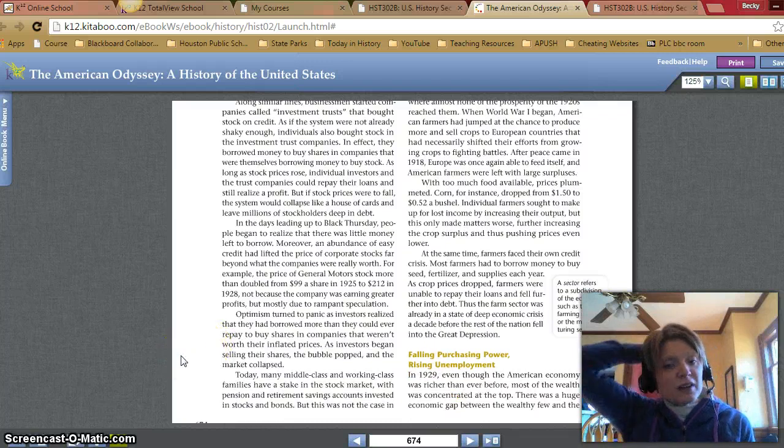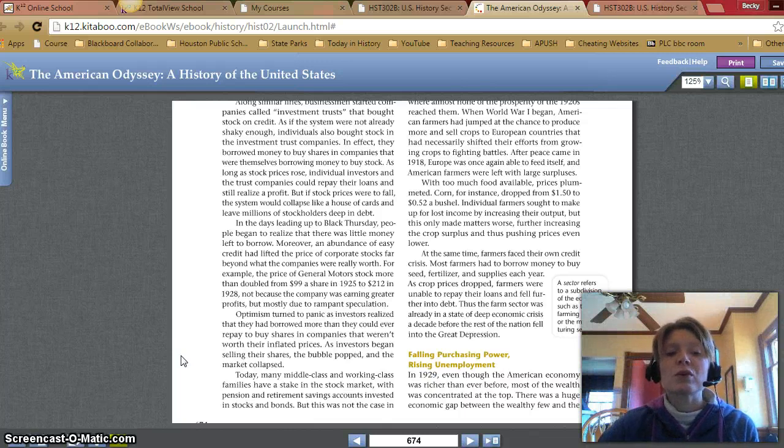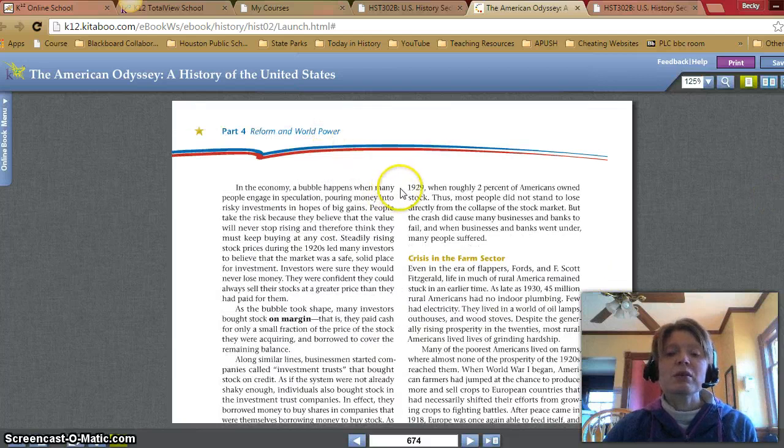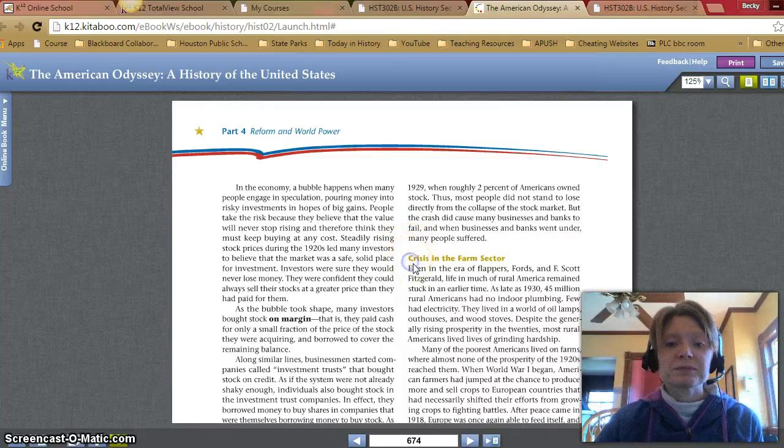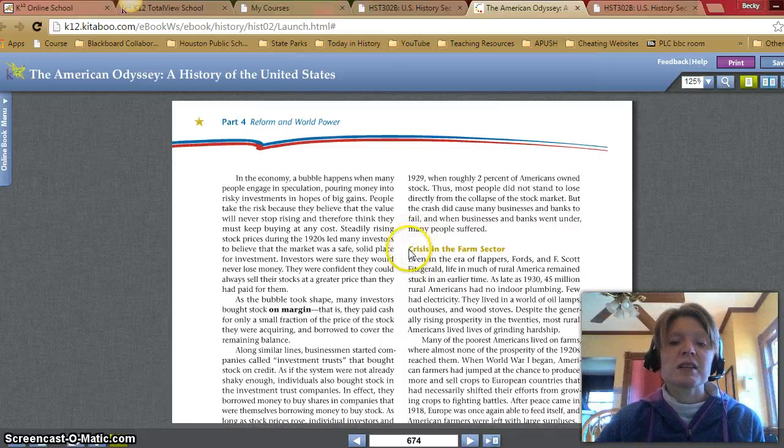Optimism turned to panic as investors realized they had borrowed more than they could ever repay to buy shares in companies that weren't worth their inflated prices. As investors began selling their shares, the bubble popped and the market collapsed. Today, many middle-class and working-class families have a stake in the stock market, with pension and retirement savings accounts invested in stocks and bonds. But this was not the case in 1929, when roughly 2% of Americans owned stock. Thus, most people did not stand to lose directly from the collapse of the stock market. But the crash did cause many businesses and banks to fail, and when businesses and banks went under, many people suffered.